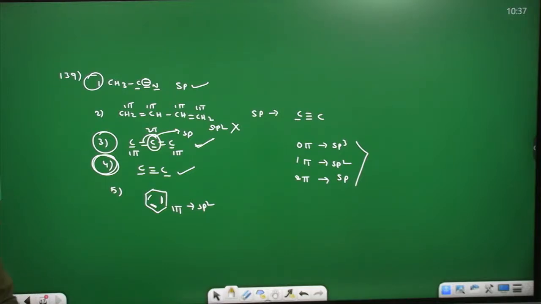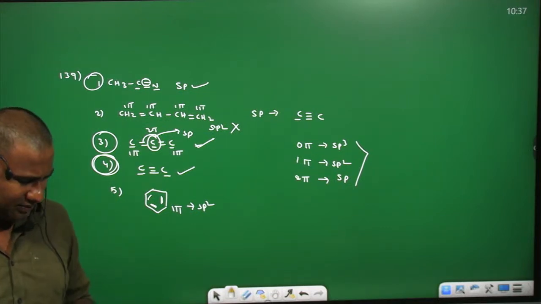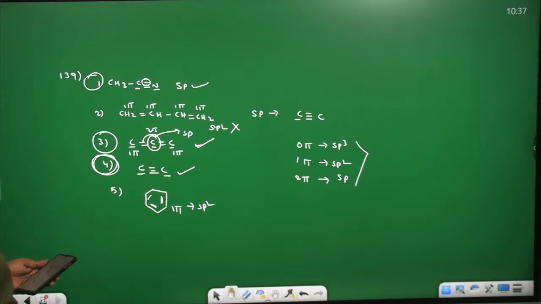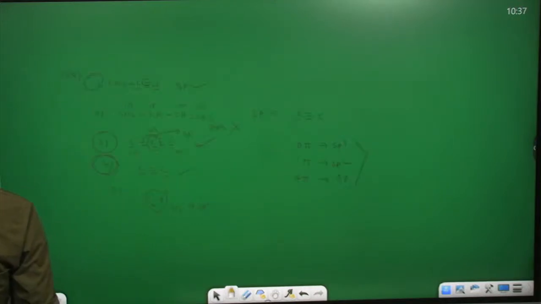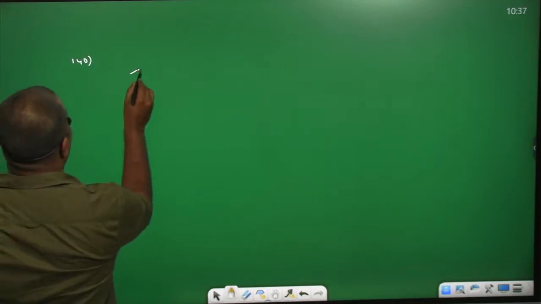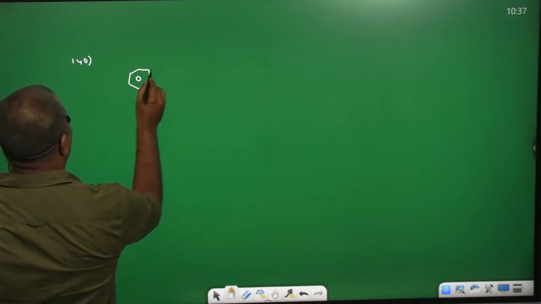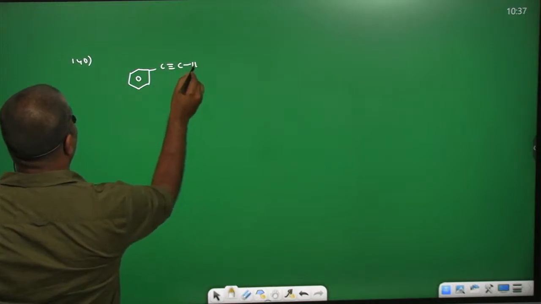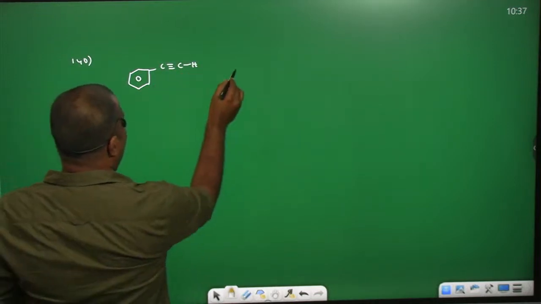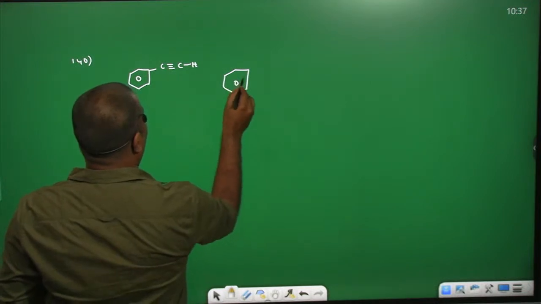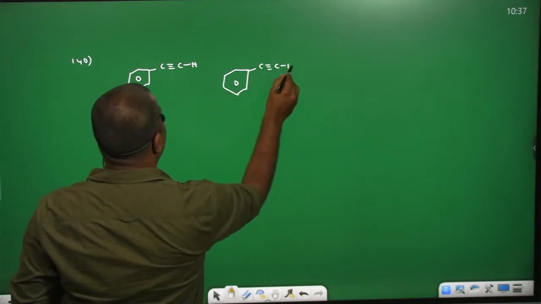Okay students, coming for the 140th question. The decreasing order of acidic nature of the following compounds is. We have the benzene ring with C triple bond CH. The second option has a nitro group at the para position with C triple bond CH.